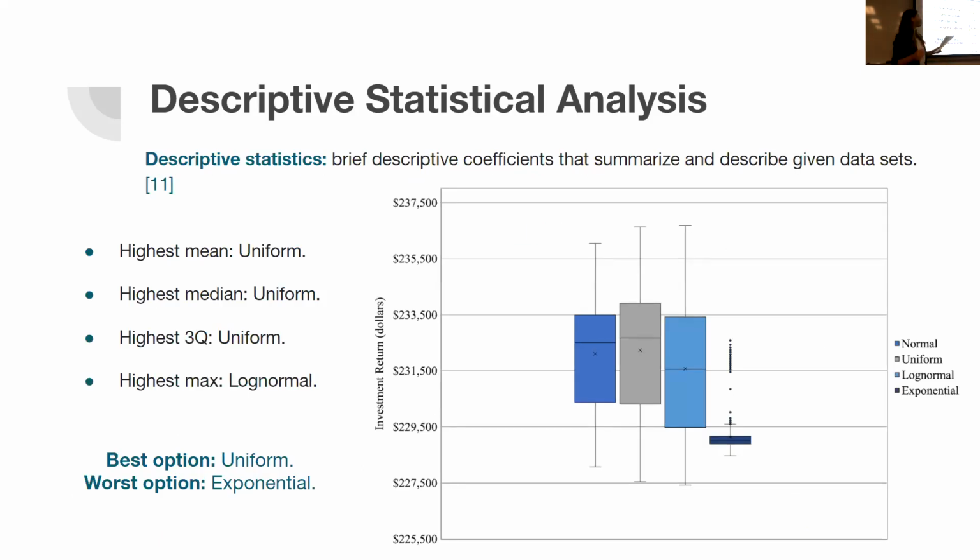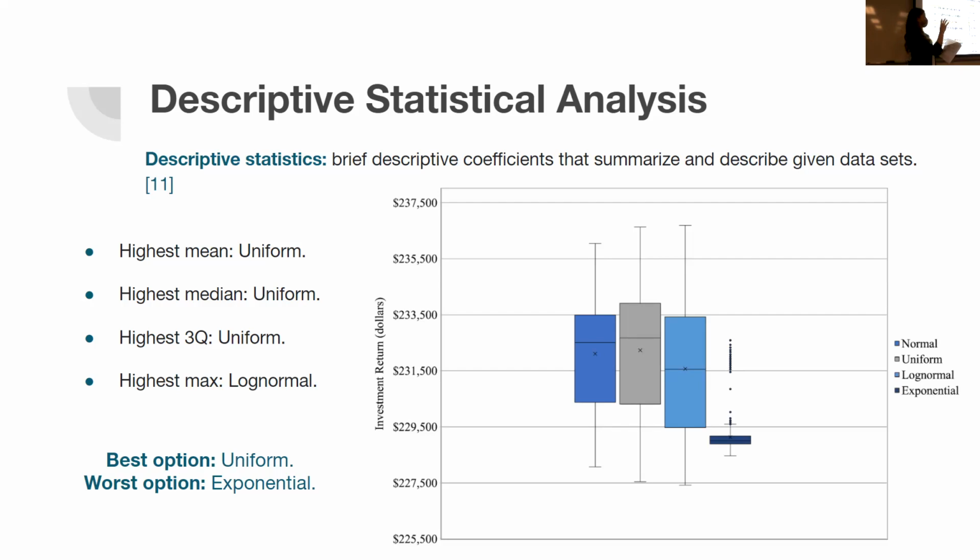And descriptive statistics consist of a bunch of different coefficients that describe given data sets. In this case, they describe 4 different data sets. And whisker plots are great ways to plot them out. So as you can see here, we have 4 boxes. Each one of them represents the different strategies. And each box individually, those are called box plots. That's the interquartile range for each one of the strategies. The crosses represent the mean.